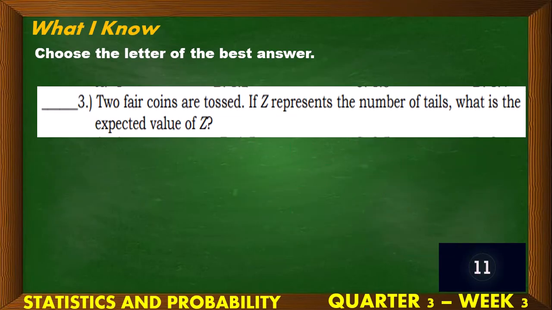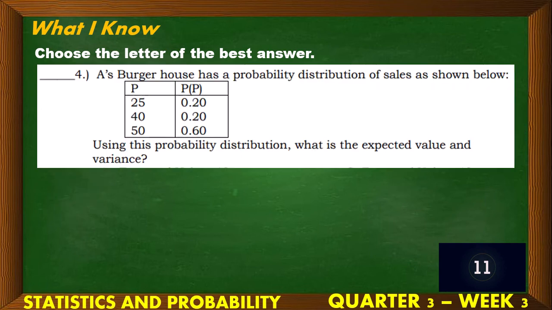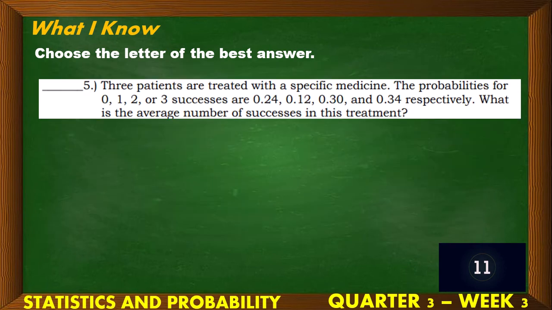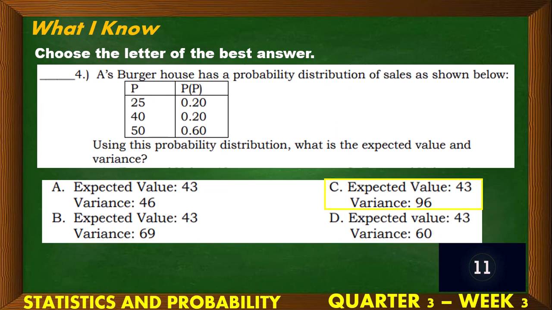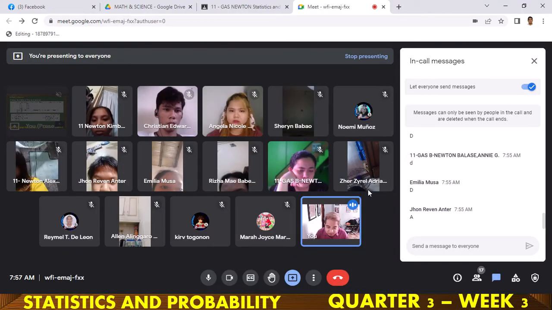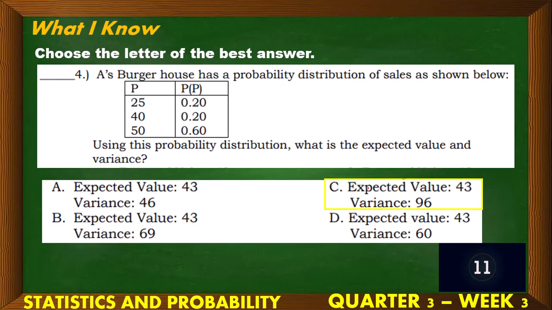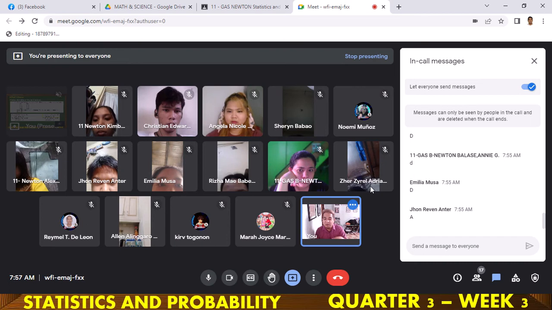Next. Number 4. A burger house probability distribution of the sales below. Using the probability distribution, what is the expected? Kita na pala. Sorry na plus ko yung answer. So, the answer is letter C, no? So, ayan na natin yan. Sige, plus 1 na kayo lahat dyan. 1 point na kayo dyan.